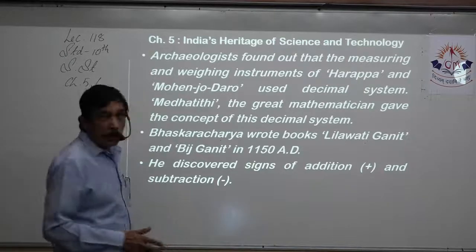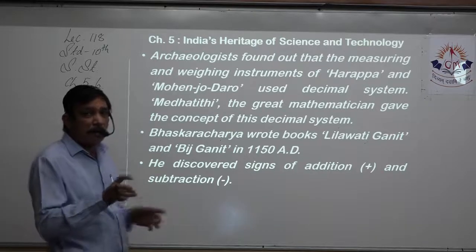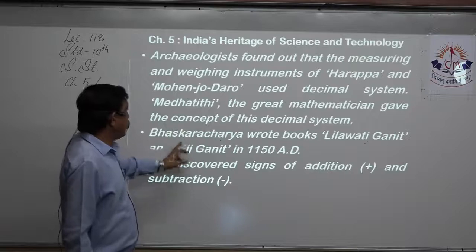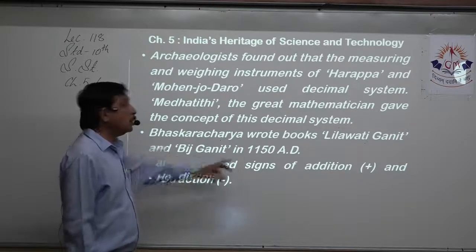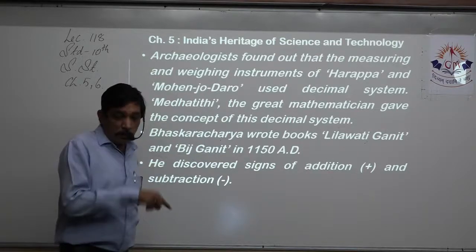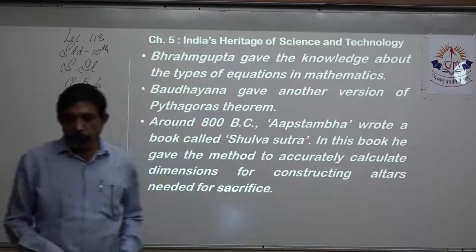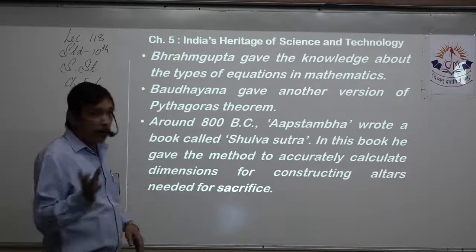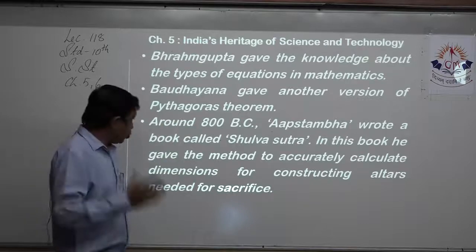Archaeologists found out from the sites of the Indus Valley civilization and Harappa that they had precise measuring stones and measuring scales. Bhaskaracharya wrote Lilavati Ganit and Bijganit in 1150 AD. He discovered the science of addition and subtraction that we use even today. Brahmagupta gave the knowledge about the types of equations in mathematics. Bodhayan gave another version of the Pythagoras theorem. Got to remember these things.